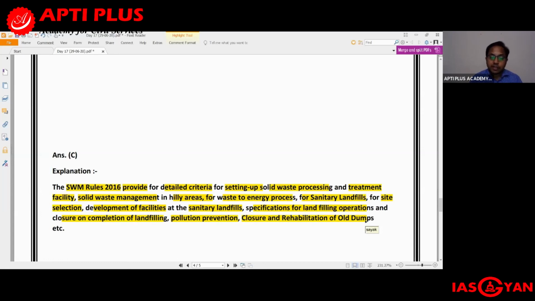So what does it do? It provides for detailed criteria for setting up of solid waste processing and treatment facility. For example, solid waste management in hilly area, how it is to be done. For waste to energy process, how that can be achieved. For sanitary landfills, for site selection, development of facilities at the sanitary landfills, specifications for landfilling operations, and also the closure on completion of landfilling. Similarly, pollution prevention, closure and rehabilitation of old dumps. So how all these things can be undertaken in a safe manner, all that has been provided under the solid waste management rules of 2016.